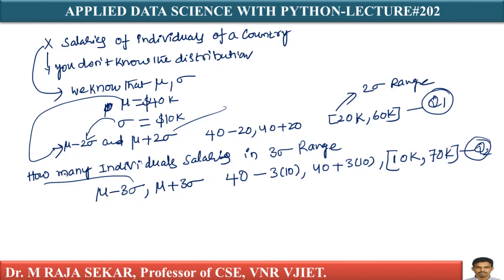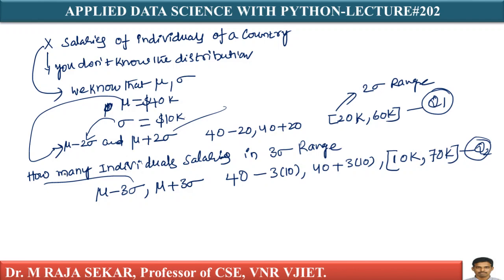I don't know the distribution. If you know the distribution, I can simply apply the empirical rule, the 68, 95, 99.7 rule. All I have is the mean and standard deviation. I don't know anything about the distribution. If this was a Gaussian distribution, life could have been very simple.